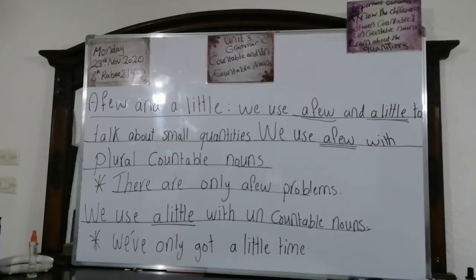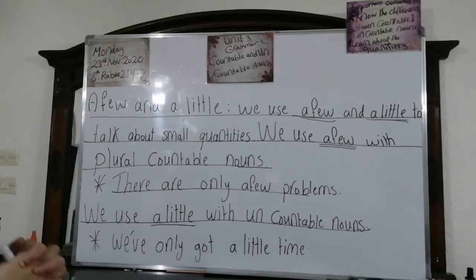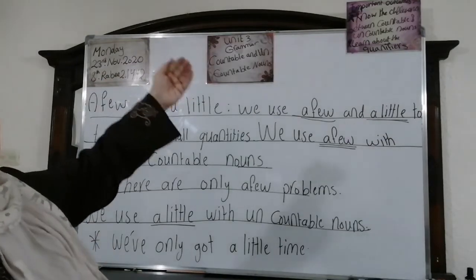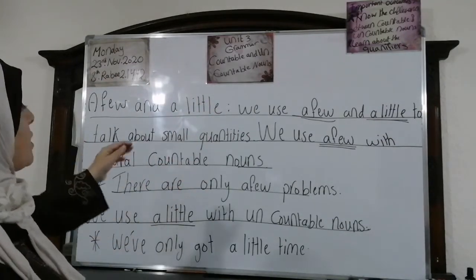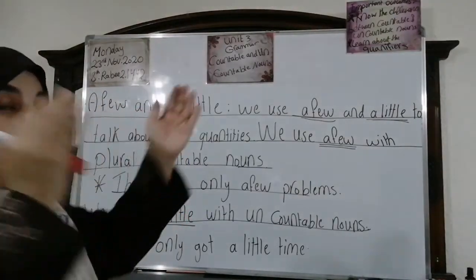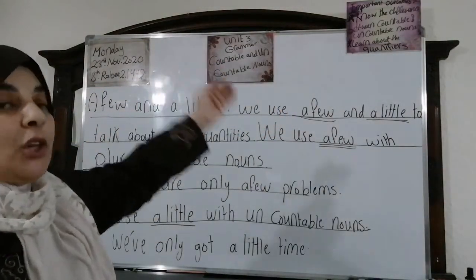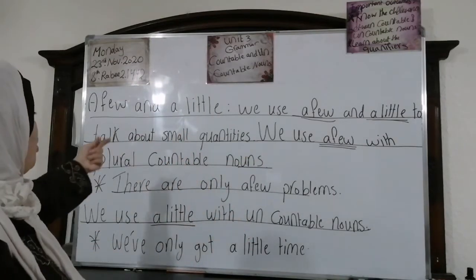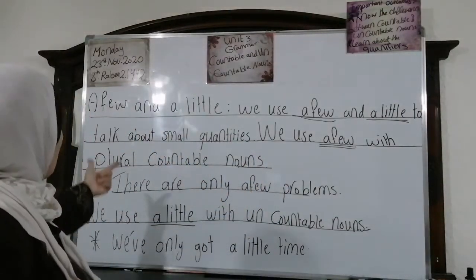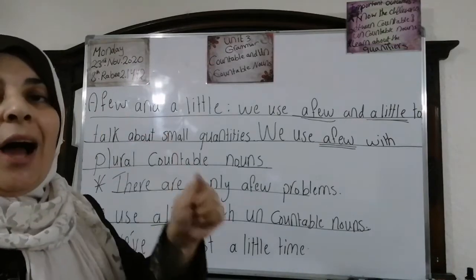Now let's go to the end of these qualifiers. Look at this one. A few and a little. We use a few and a little. Why? To talk about small quantities. Do you know small quantities? Small quantities, not big quantities like many and much. We use a few with plural countable nouns. While we use a little with uncountable nouns.